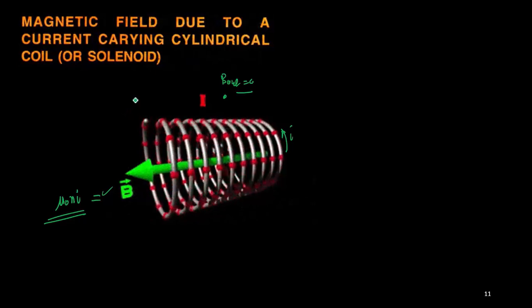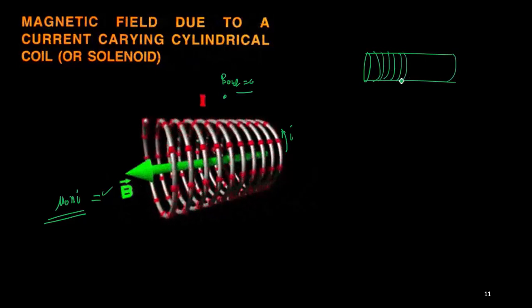Now there is another convention by which you can predict the direction. Let us say there is a coil made by folding the wire, and the coil is carrying current.